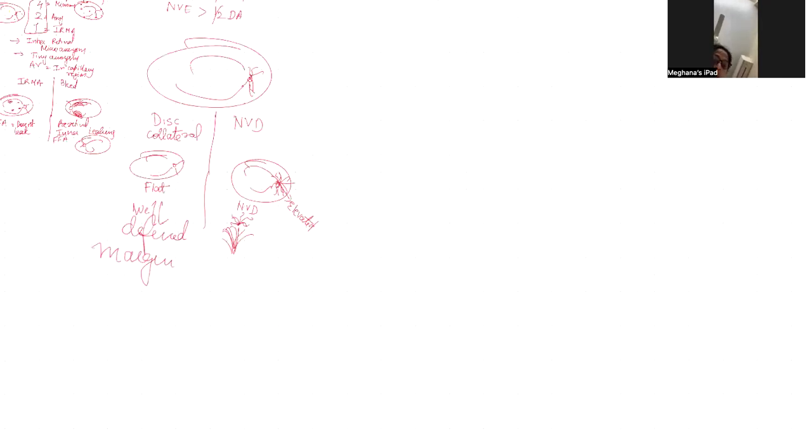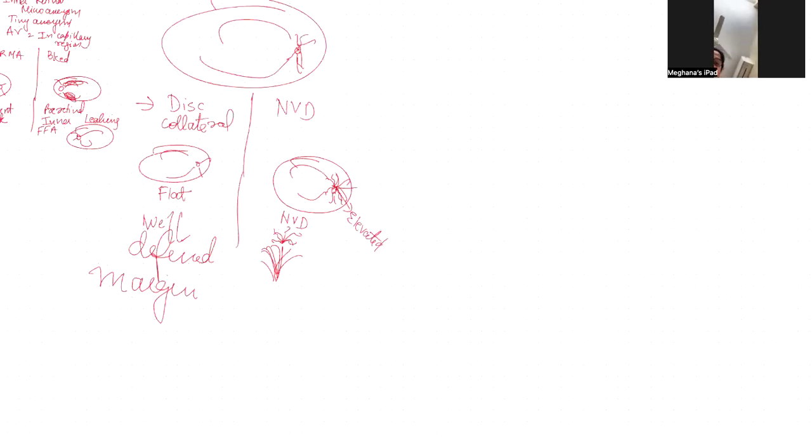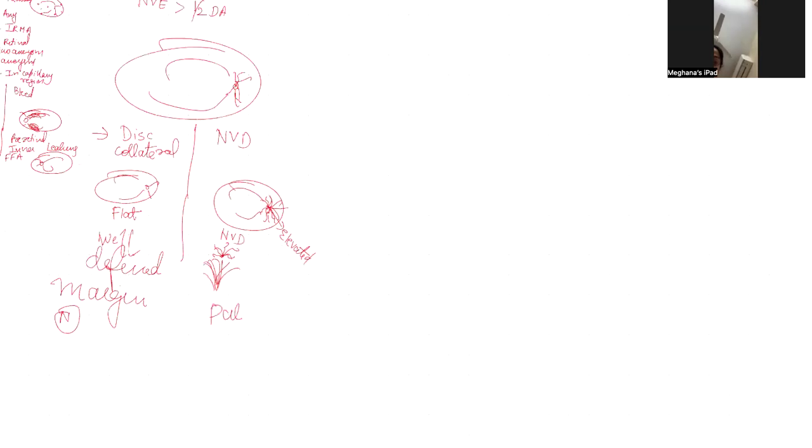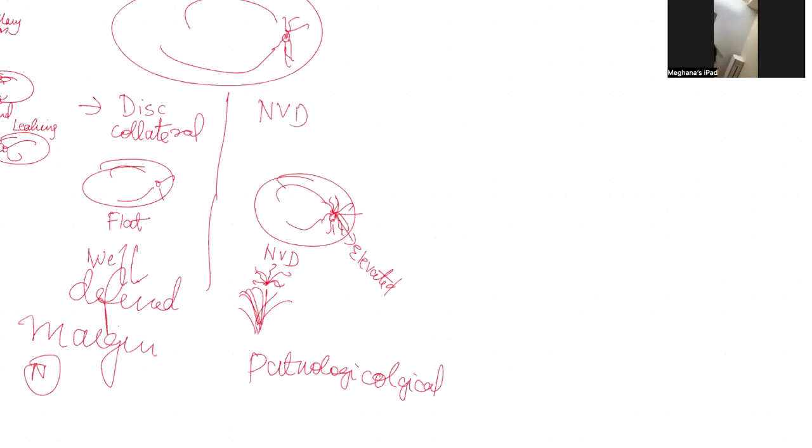So a normal person having this collateral is normal. It is physiological, whereas NVD is pathological. Our alarm should ring when we see the presence of NVD. We have to rule out the diseases and we have to take a proper systemic history. So this is about NVD.